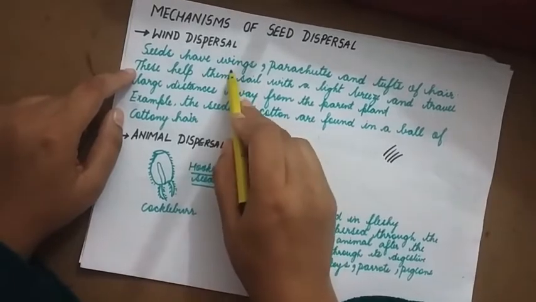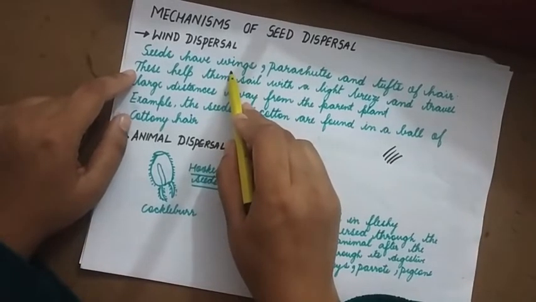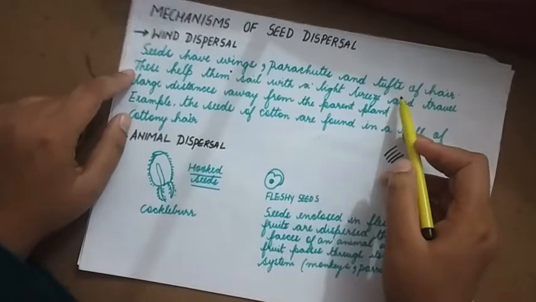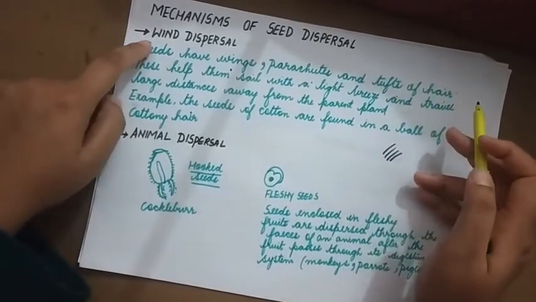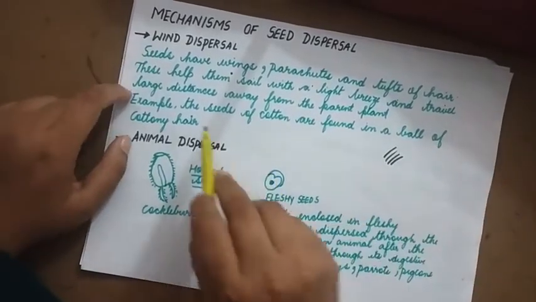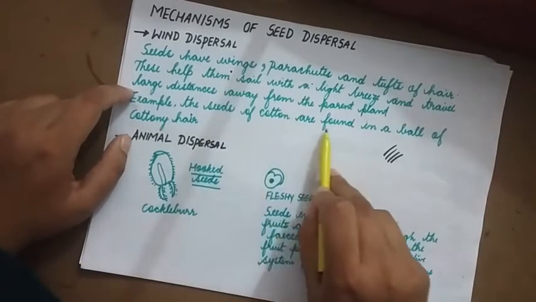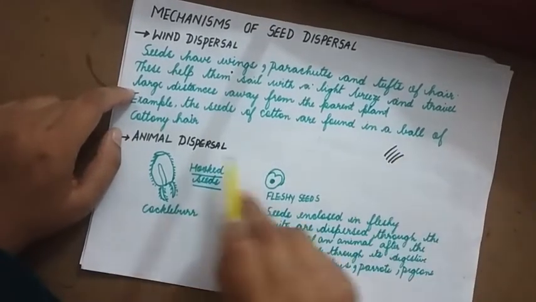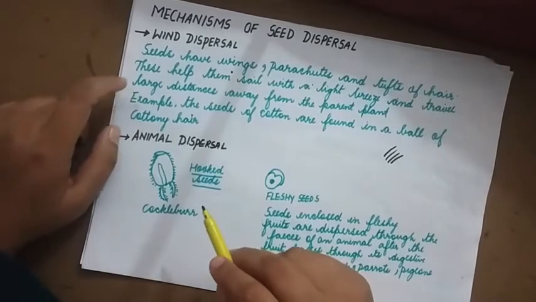So wings, parachutes and tufts of hair help in wind dispersal. For example, the seeds of cotton are found in the ball of cotton hair.